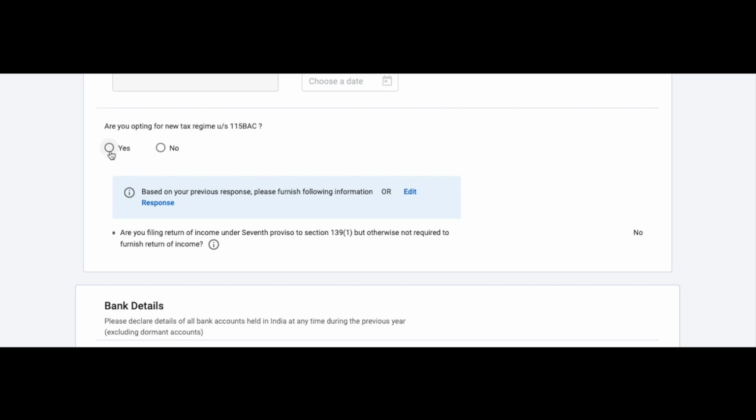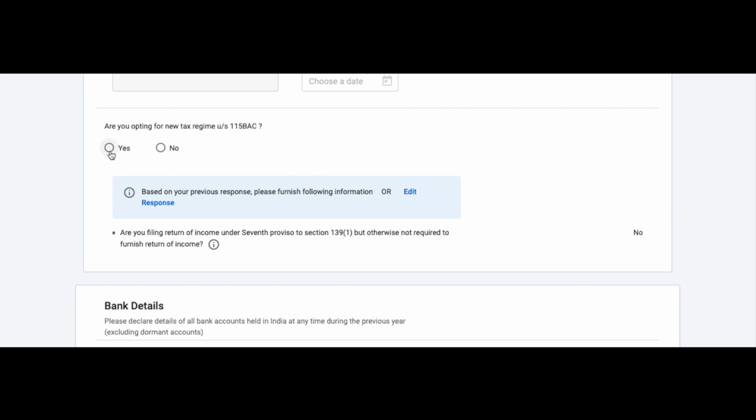Also, irrespective of what you filed with your employer, so let's say you've told your employer that you want to opt for the old tax regime, but while filing the income tax return, you realize that the new tax regime is more beneficial to you, you can go ahead and change that while filing the income tax return. Nothing stops you from doing that.